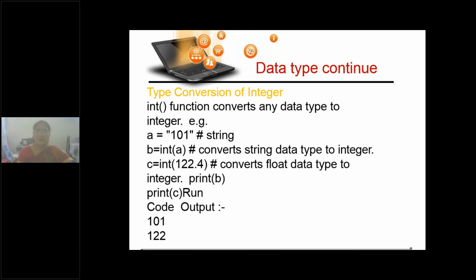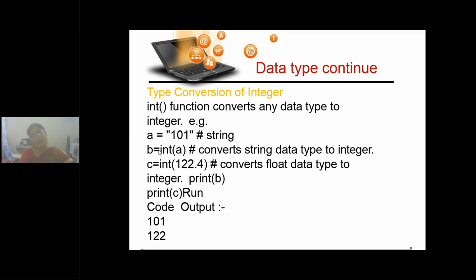Right. So now 101 can be converted to integer. Clear? So now that value is B. Now B is an integer type. Now what is the value of C?